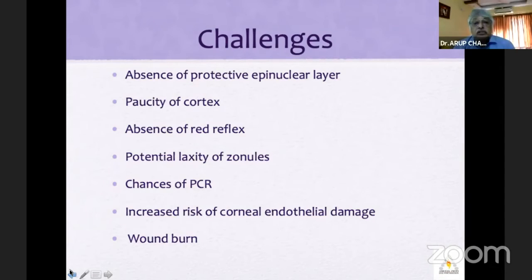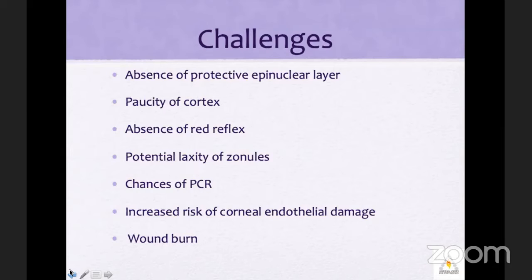Now the challenges of a hard cataract. First is the mode of energy. Apart from that, there is the absence of the protective epinuclear layer, a paucity of the cortex, an absence of red reflex, potential laxity of the zonules, and an increased risk of endothelial damage and, of course, wound burn.